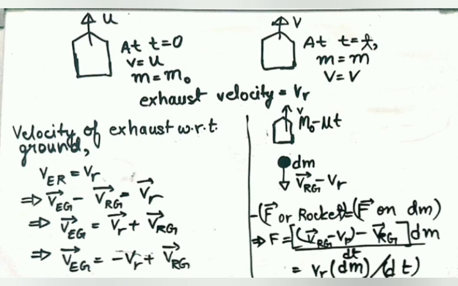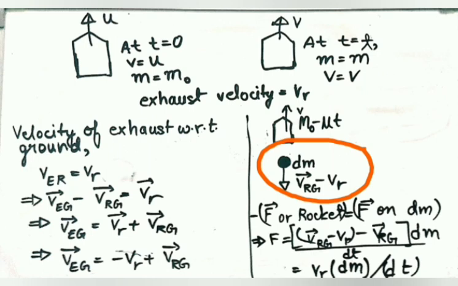So let me first make it clear that we are analyzing the exhaust, the gaseous particle, or a small particle, that we are going to consider in our observation.